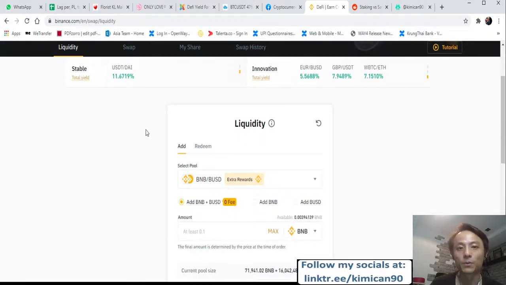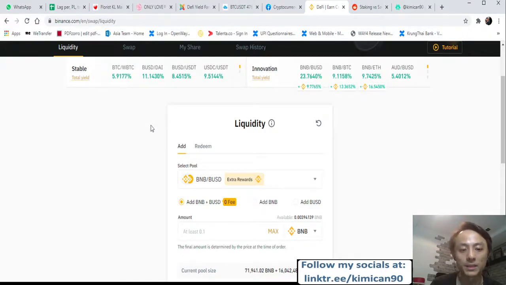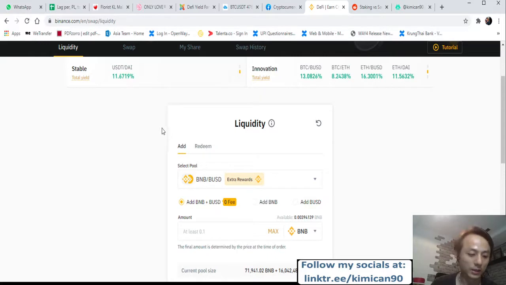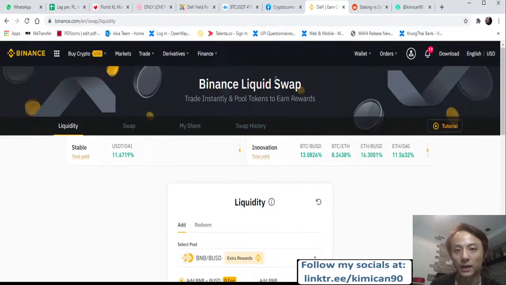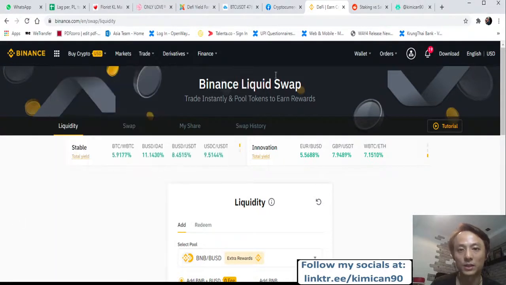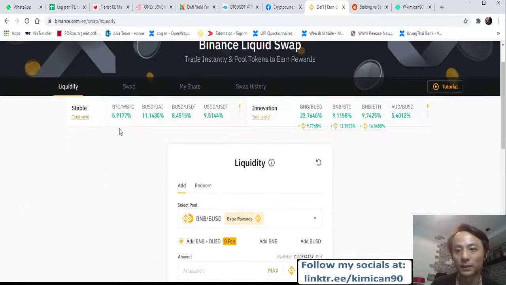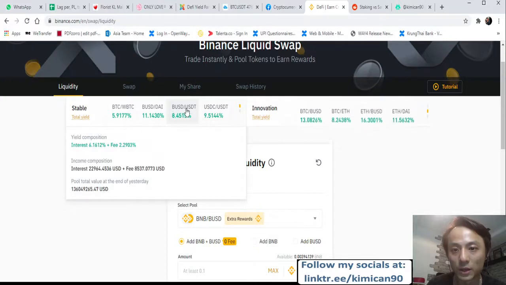So how can everybody buy and sell so frequently, right? There are people that actually provide liquidity to the Binance platform through this liquidity swap, for example this BUSD to USDT here.